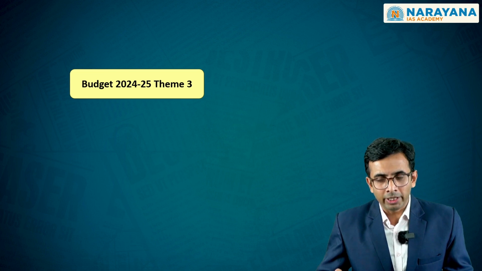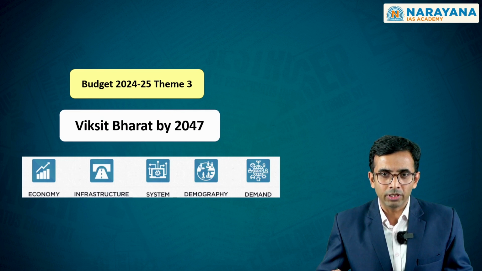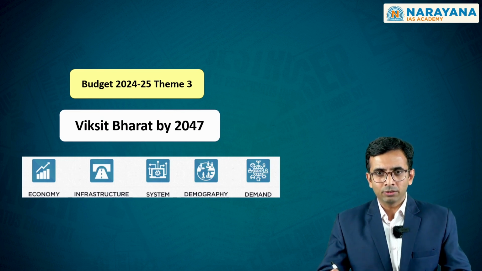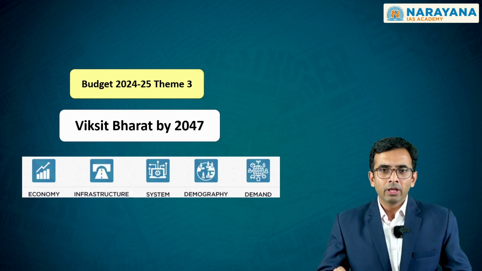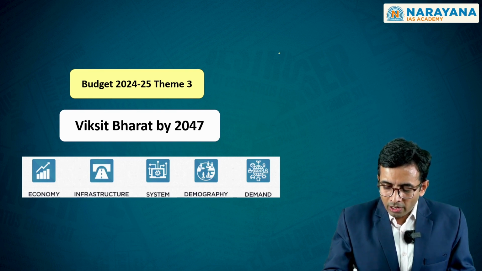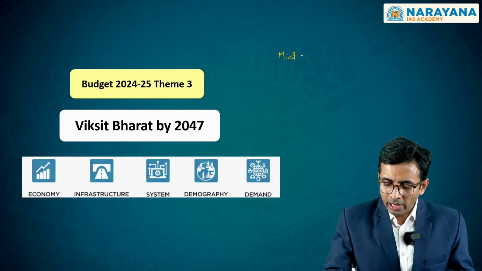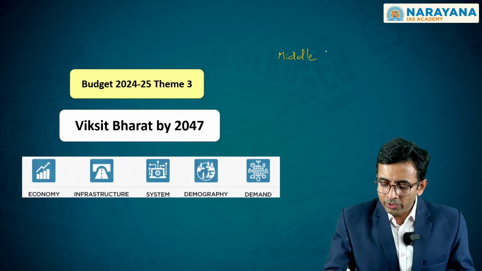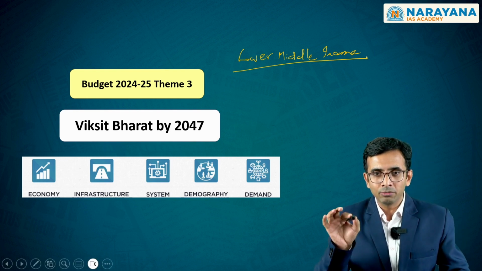To the theme 3, we will discuss this theme of Viksit Bharat by 2047. What do we mean by Viksit Bharat to be achieved by this financial year 2047? Remember, India has traversed a path of growth and development for the last 75 years since her independence. Through this particular path, we have reached a status as defined by the World Bank, which is referred to as the middle income status. And in fact, the middle income status that we have is the lower middle income status.